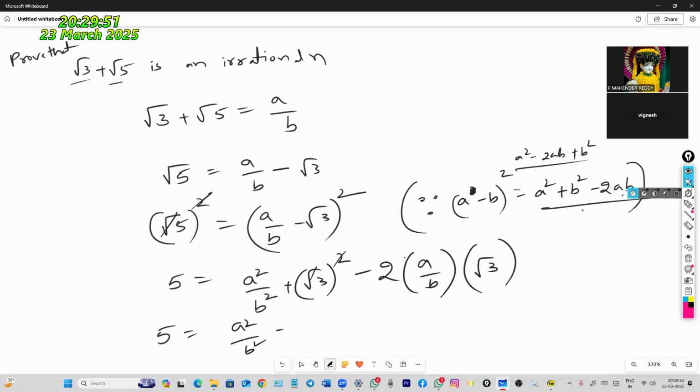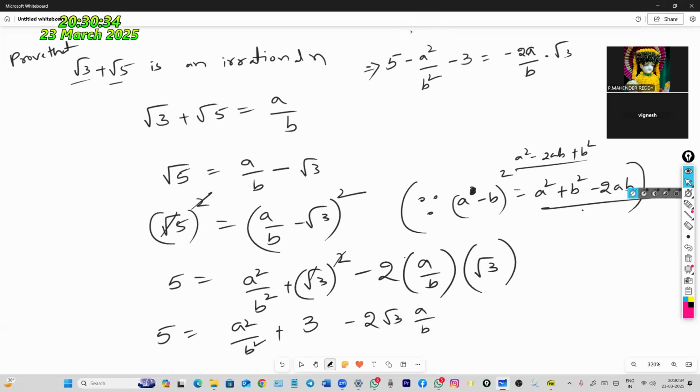So a square by b square plus 3, square root gets cancelled, minus 2 root 3 a by b. Now I have to send everything to one side, especially only the root should be on one side. I am sending that side: 5 minus a square by b square minus 3, equals minus 2a by b into root 3.